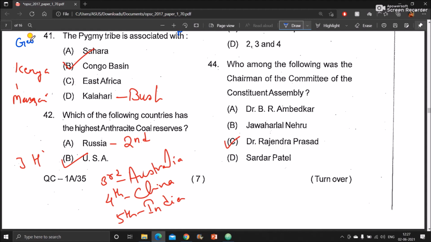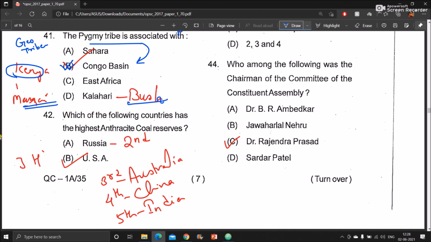The next question is from geography, tribes, human geography. The question is, the Pygmy tribe is associated with dash. Option A is Sahara, option B is Congo Basin, option C is East Africa, option D is Kalahari. The correct answer is Congo Basin. The Pygmy tribe can be found in the Congo Basin. In the Kalahari Desert of Africa, we can find the Bushmen tribe. Similarly, in Kenya, we can find the Maasai tribe. So these three you should also remember. Now let us move to the next question.